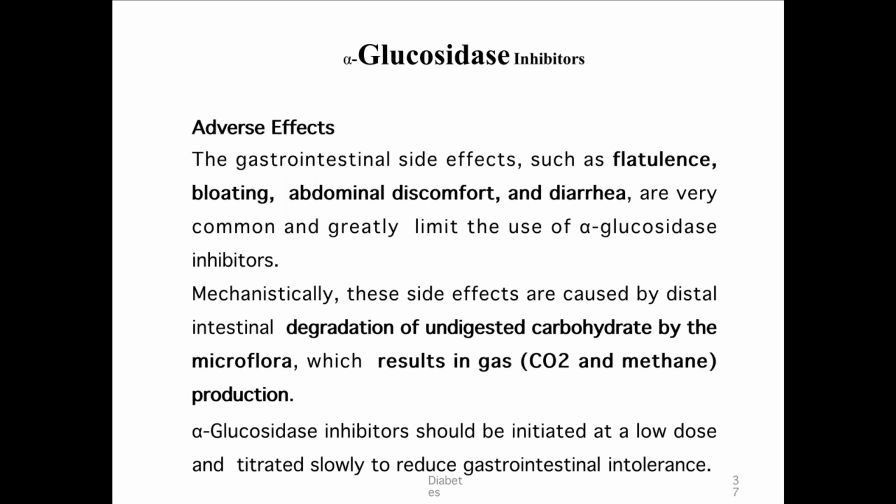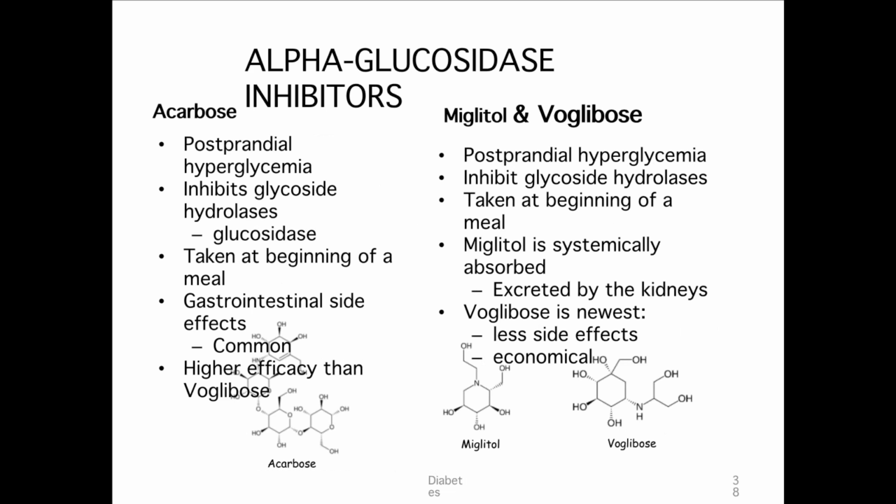The adverse effects are flatulence, bloating, abdominal discomfort, and diarrhea. The main cause of side effects is distal intestinal degradation of undigested carbohydrates by microflora, which results in gas production. Second, because the degradation of sucrose and complex carbohydrates is not taking place, there will be an increased load of these carbohydrates in the subsequent part of the intestine.